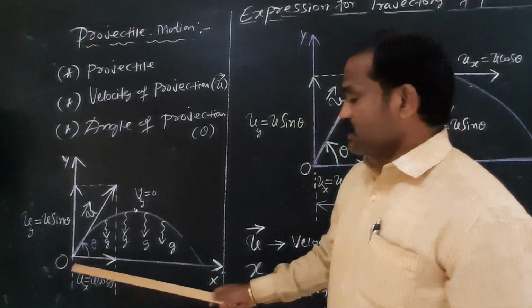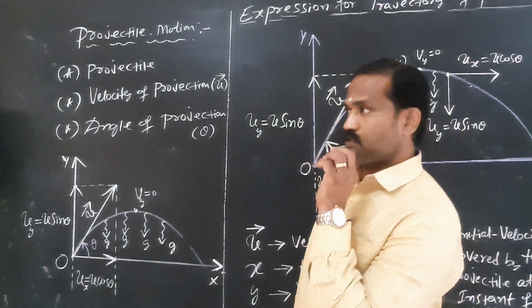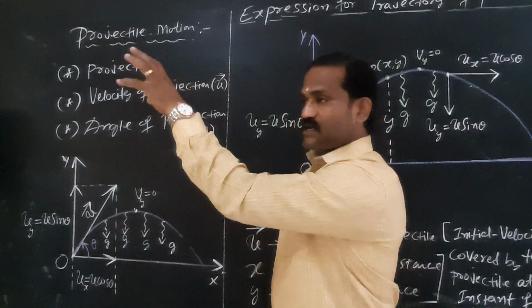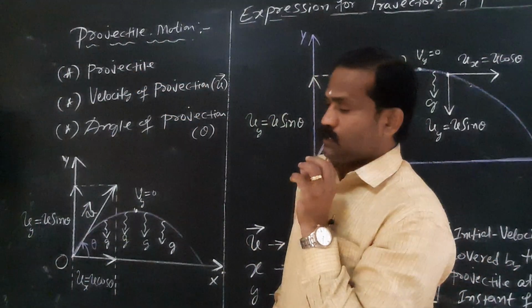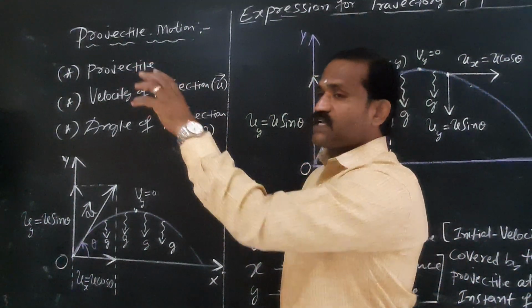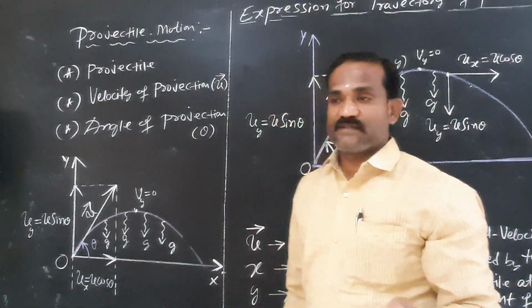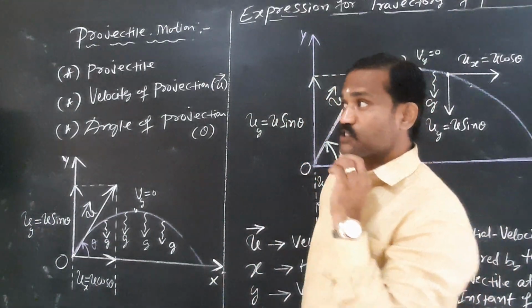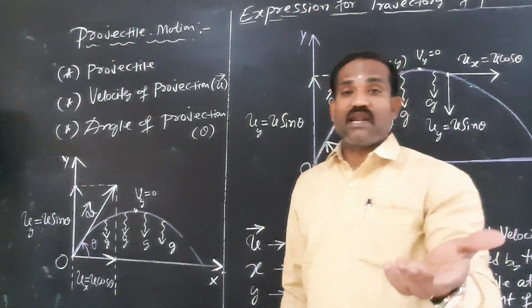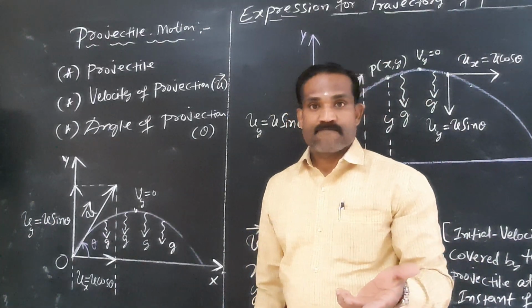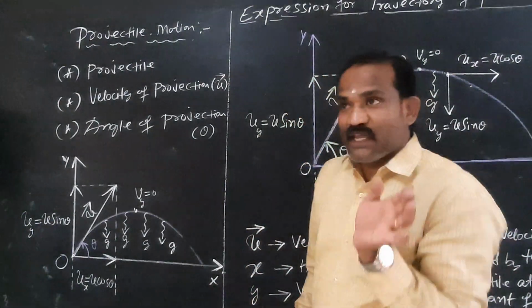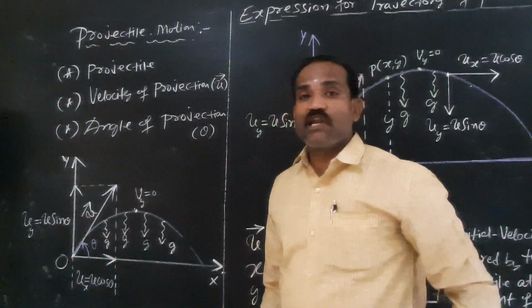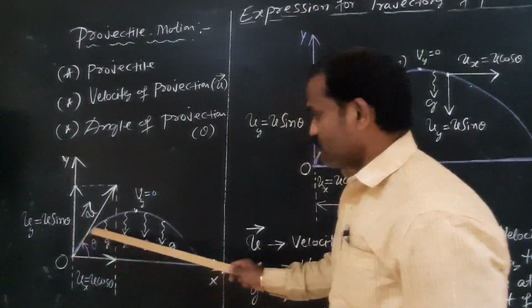See here, if you take a ball and throw it at an angle theta, the velocity with which the ball is thrown is called the velocity of the projectile. So it follows a parabolic path. This kind of path it is following.